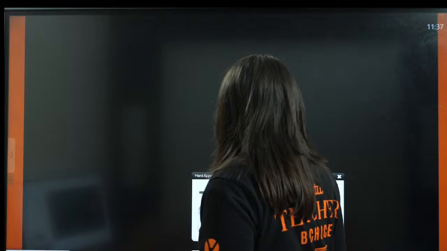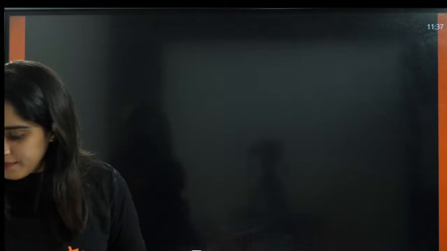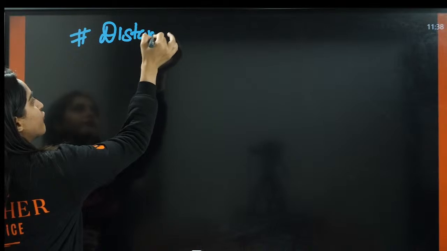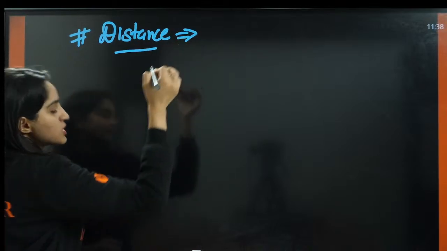Now, let us do some chart. Actually, I have a trick for that, but yes, let's see what are the other things that are left here. Yeah, so let us see how inductive effect changes with distance.